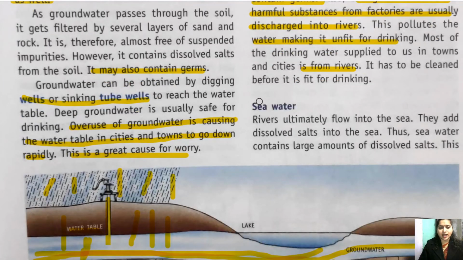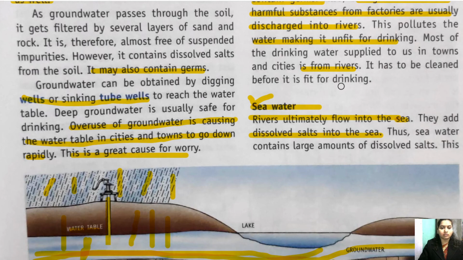Now then, next and the last source of water is sea water. The water of all the rivers ultimately goes where? It goes to the sea. All right, so rivers ultimately flow into the sea. They add dissolved salt into the sea. Okay, we know that there is dissolved salt in the sea water. It is not at all fit for drinking, it is not good for agriculture fields, it is not good for plants, it is not good for animals, it is not good for aquatic animals also.